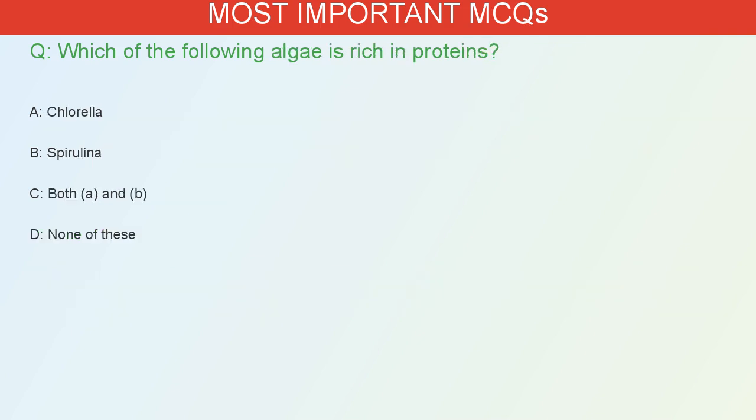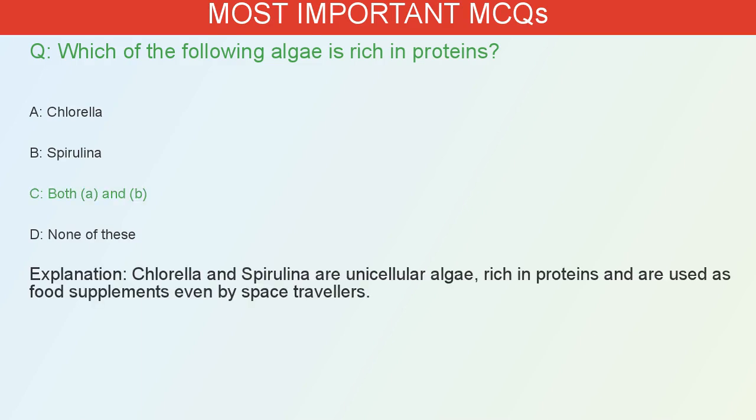Which of the following algae is rich in proteins? A. Chlorella. B. Spirulina. C. Both A and B. D. None of these. The correct answer is C. Chlorella and spirulina are unicellular algae, rich in proteins and are used as food supplements even by space travelers.